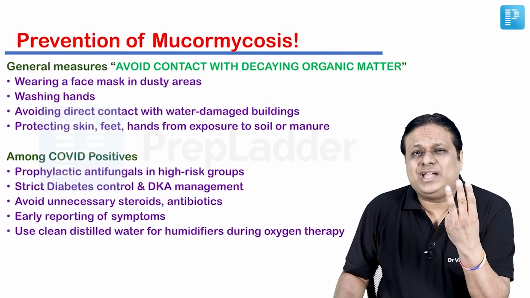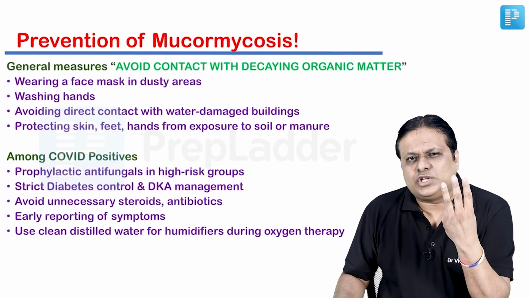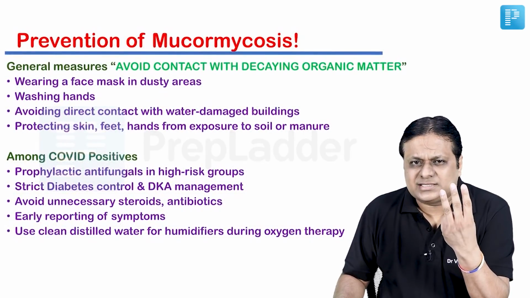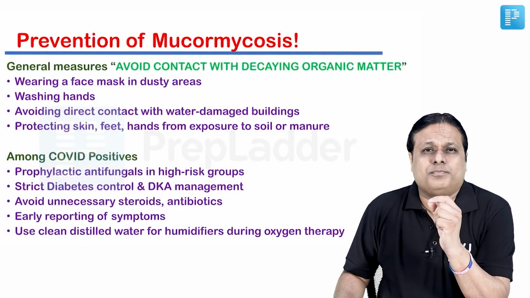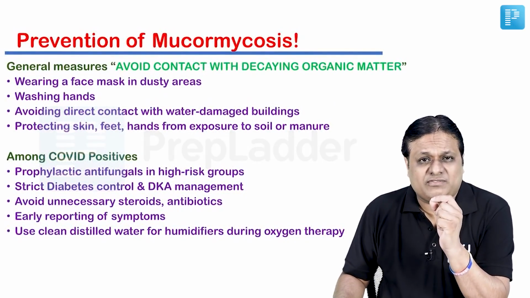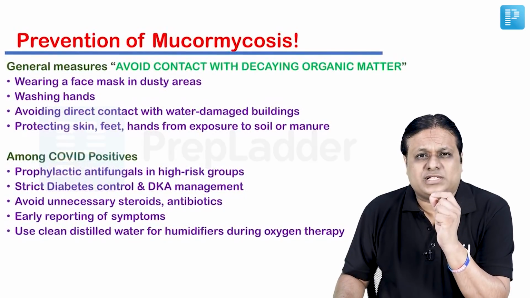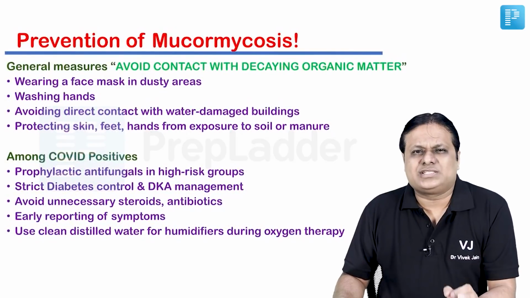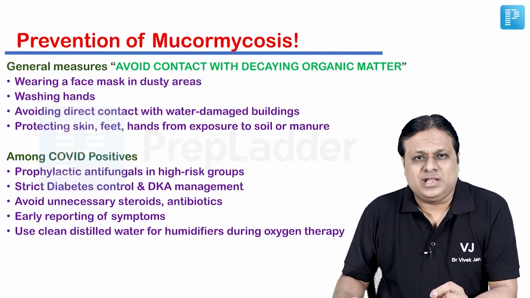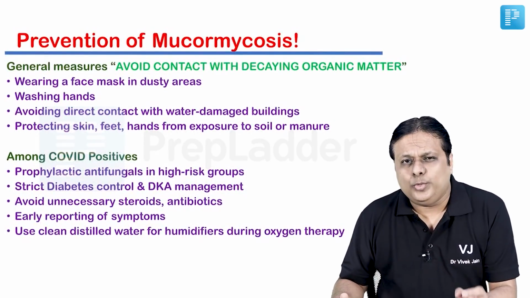Number three, try to avoid irrational and excessive unwarranted use of steroids as well as broad spectrum antibiotics. Number four, make sure the population is sensitized, that they should report early with the symptoms if they develop. Early response and prompt treatment has been found to be one of the good prognostic factors for the outcome of this life-threatening infection. And number five, you must know, in case oxygen therapy is being given to the patient, make sure that we are using clean distilled water for humidification.